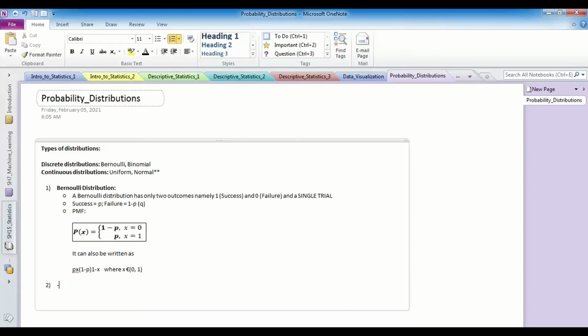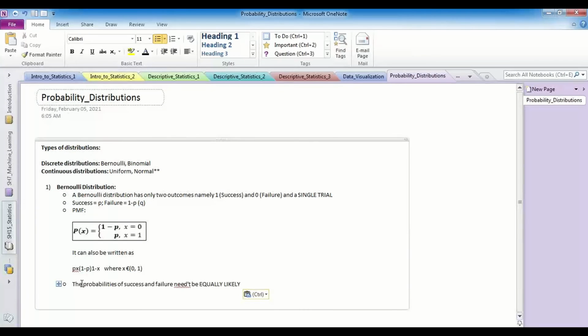Any questions? Okay, we forgot to write the third point. So guys, what is the third point? Two outcomes, single trial, and what was the third point? Would be equally likely. No, it need not be equally likely. So this is very, very important. This is how you can label a particular statistical experiment's results, and associate it with whether it follows a Bernoulli distribution or not.